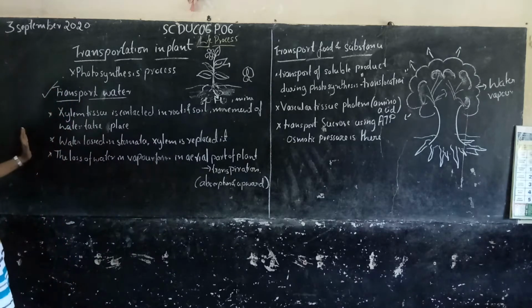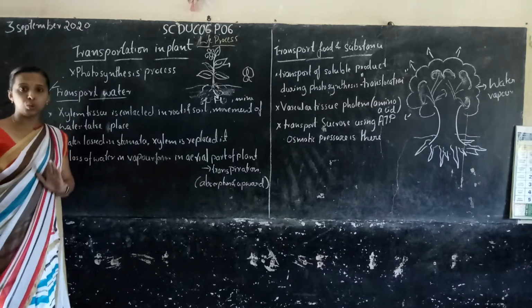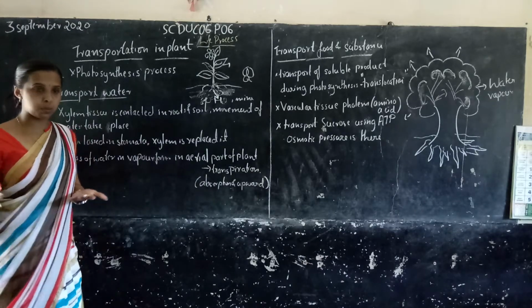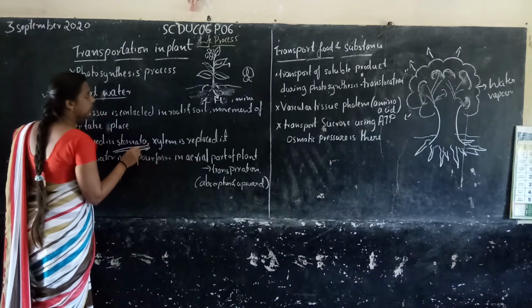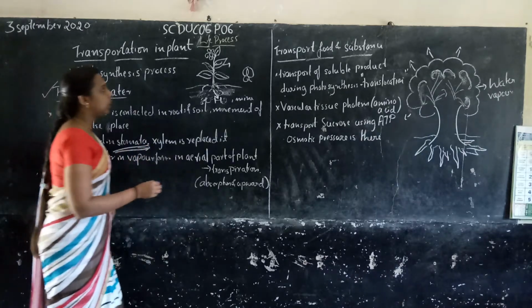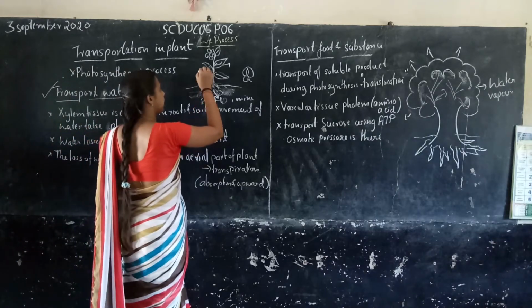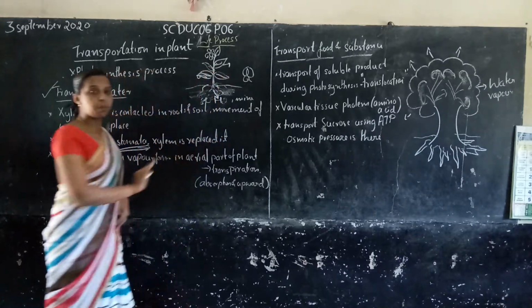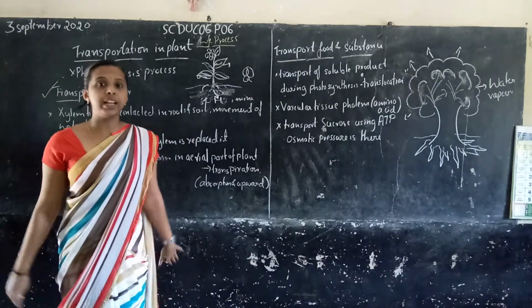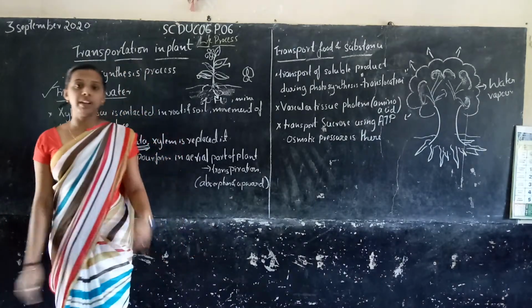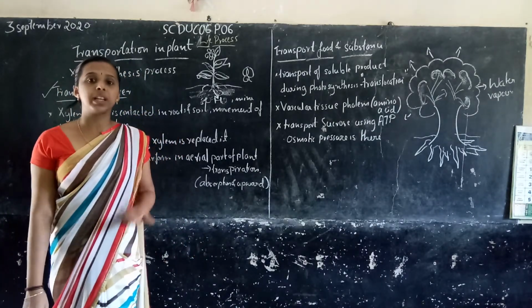What happens? During the photosynthesis process, there are stomata, open pores located in the leaf, right? The stomata open and close. I already explained in this class when the stomata open and when they close.